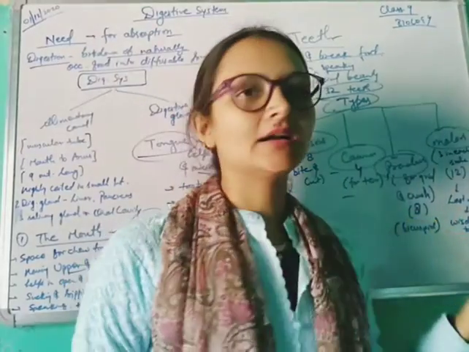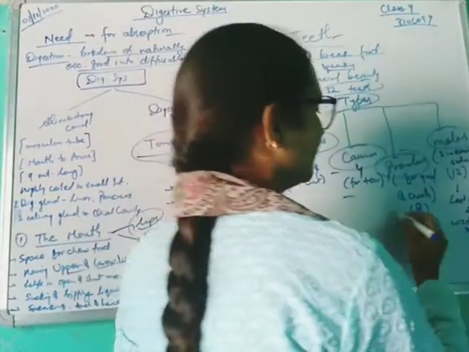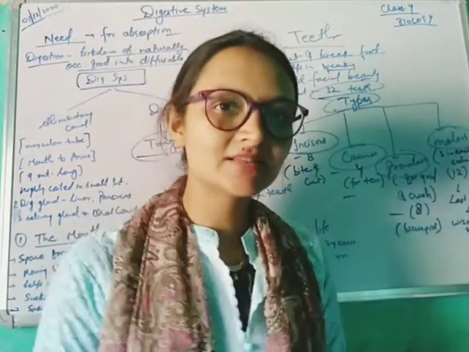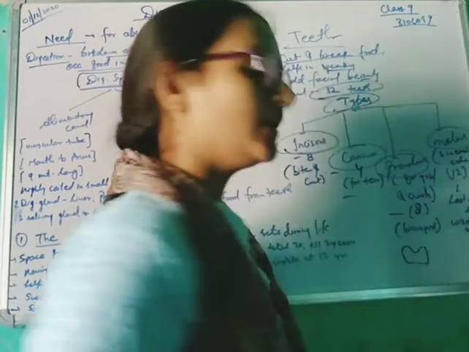Next there are premolars. Premolars help in grinding and crushing of food. They help to grind the food completely. They are also 8 in number. They have a cusp-like structure, that's why they are called bicuspid.